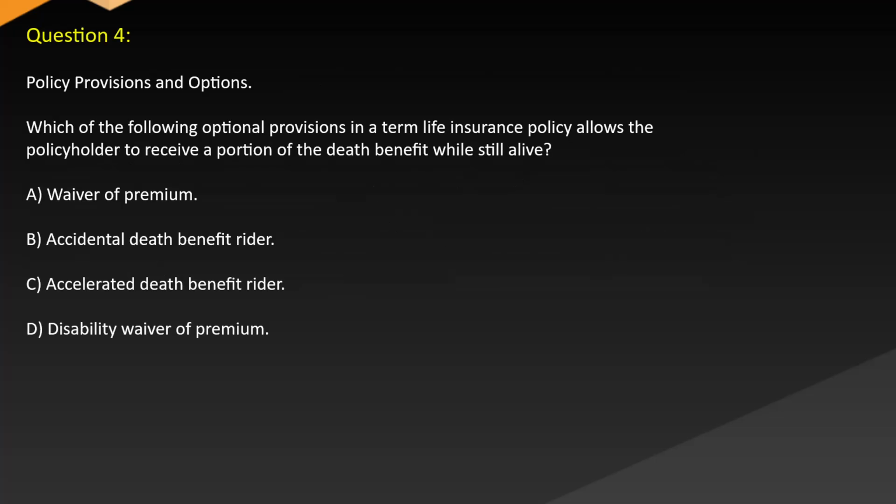Question 4. Policy provisions and options. Which of the following optional provisions in a term life insurance policy allows the policyholder to receive a portion of the death benefit while still alive? A. Waiver of premium. B. Accidental death benefit rider. C. Accelerated death benefit rider. D. Disability waiver of premium.